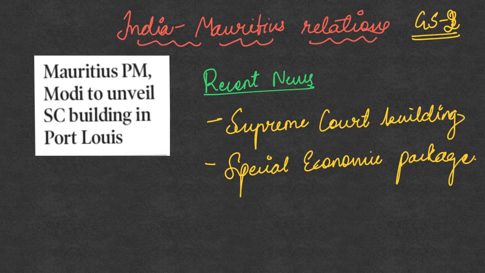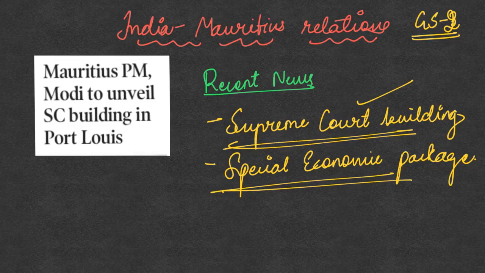Now we'll go to the next topic, which is India-Mauritius relations. This was a small news item that the Supreme Court building has been built in Mauritius, in the capital Port Louis. This building is now being inaugurated, and even the Indian Prime Minister is going to be virtually a part of this inauguration. So why is this important? Because this project has been built with India's assistance.